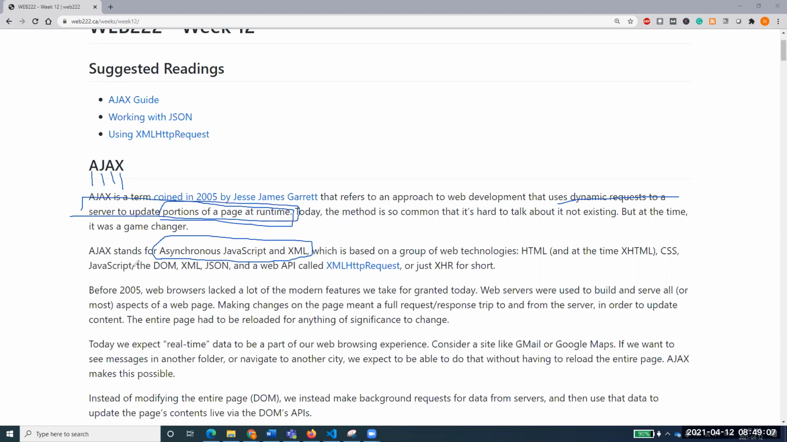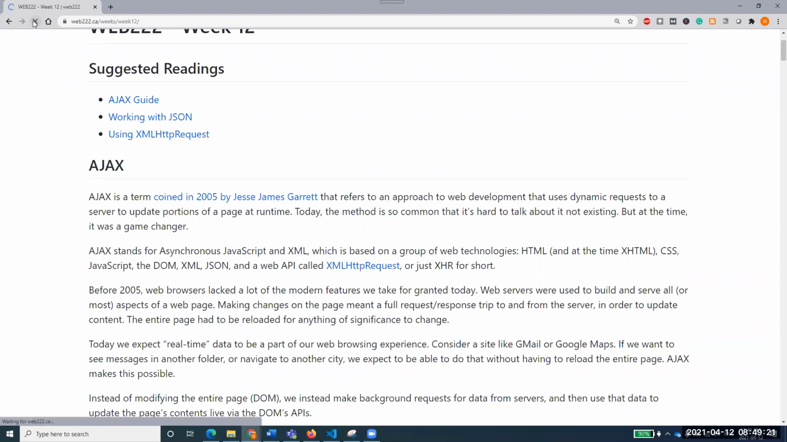Now let me tell you an interesting fact. You all are looking at my web page right now, which is web322 web22.ca. Let me just close this one. When I press this refresh button, the reload button, what happens? You see my status bar that I'm waiting for this web22. It means that I have made a request, and now the server will be responding back.